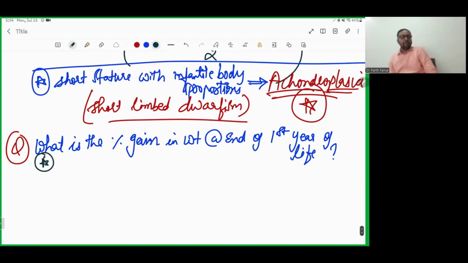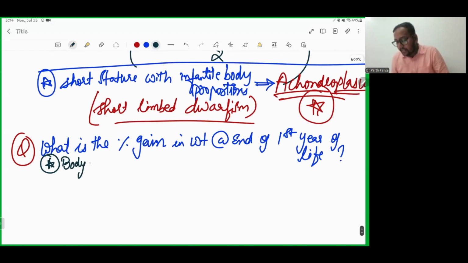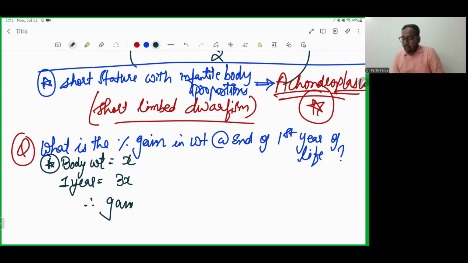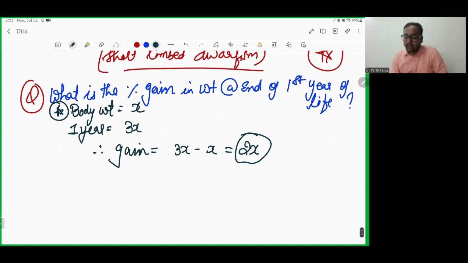So body weight, what did we see? Body weight is considered to be x at the time of birth. And at 1 year, it is considered to be 3x. So what is the gain? Gain is 3x minus x, which is equal to 2x. This is your gain. Now what is asked in your question is percentage of gain.